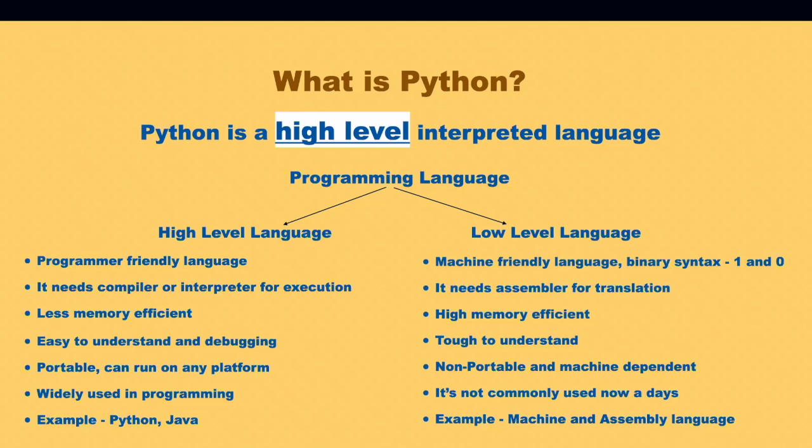These popular languages are called high-level languages. So high-level languages are portable and can run on any platform. These languages have English-like syntax and can be easily understood or written by humans.